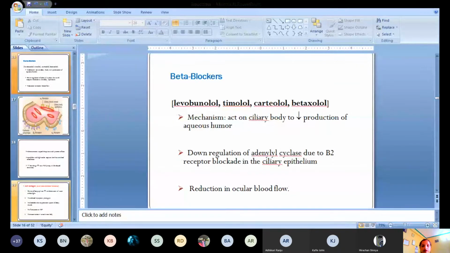Why are these beta blockers preferred over the other miotics group of drugs? Because of this advantage, which I have already discussed yesterday. They have adverse drug reactions, ocular adverse drug reactions and systemic adverse drug reactions. So why is there a systemic adverse drug reaction even in the topical route? This also I have discussed yesterday.